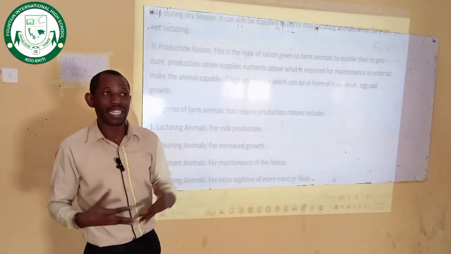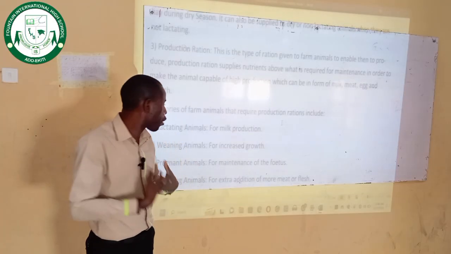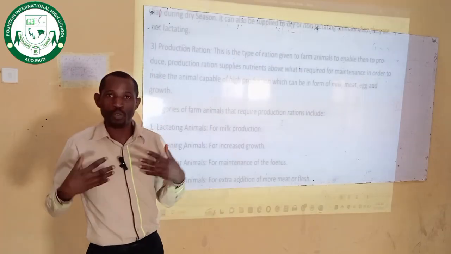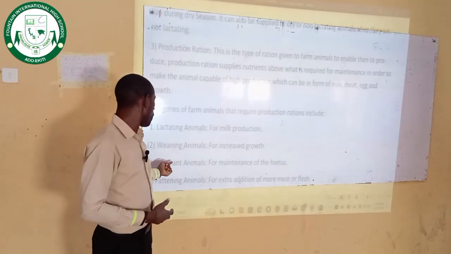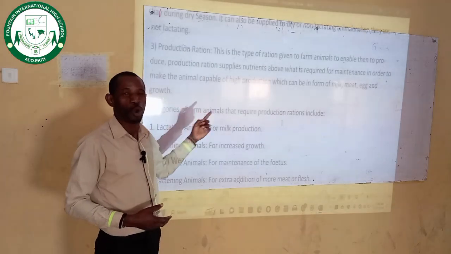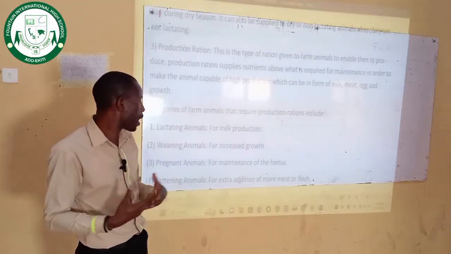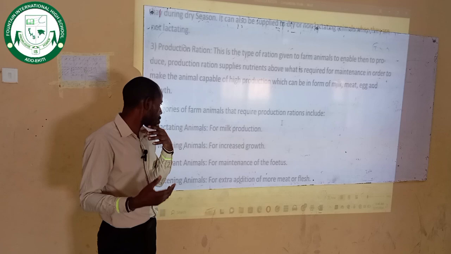That is pregnancy. The moment the young ones stop growing in the womb of the mother, that is called abortion. To prevent abortion, you need to give what? Production rations to your pregnant animal so that the pregnancy will keep on growing.